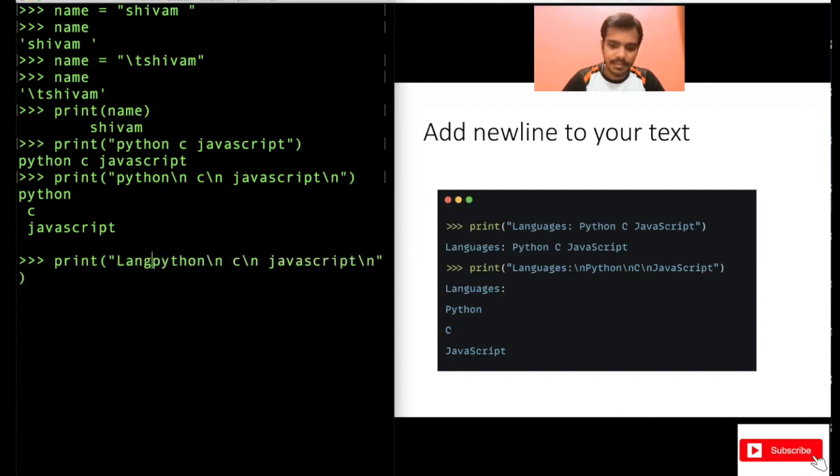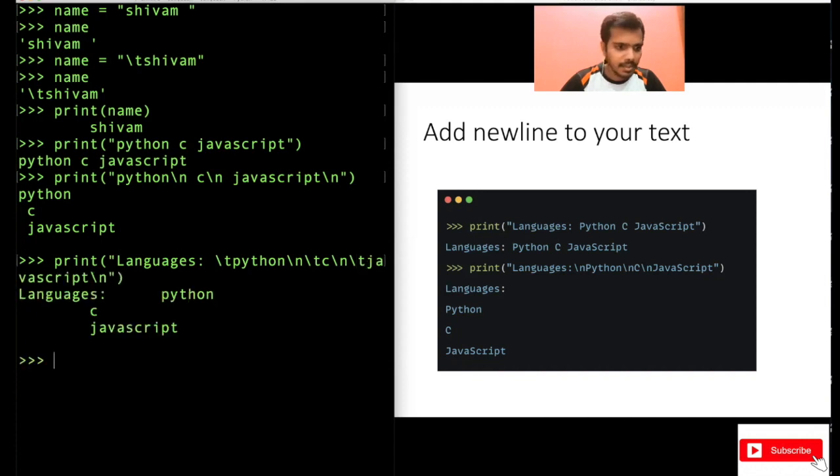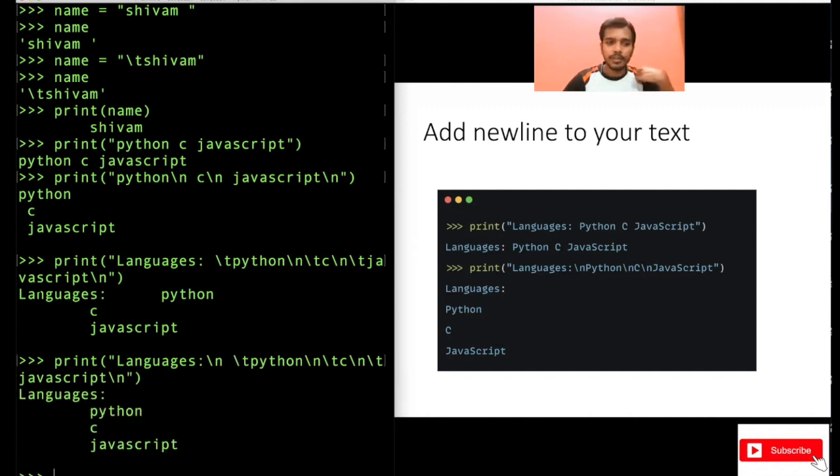Let's say something like languages. And maybe what you can do is \t, you can do \n. So again here \t\n. I will tell you what this is. I try to print it. Okay, some mistake I did. After languages also I have to do \n. See how beautifully this got printed here.